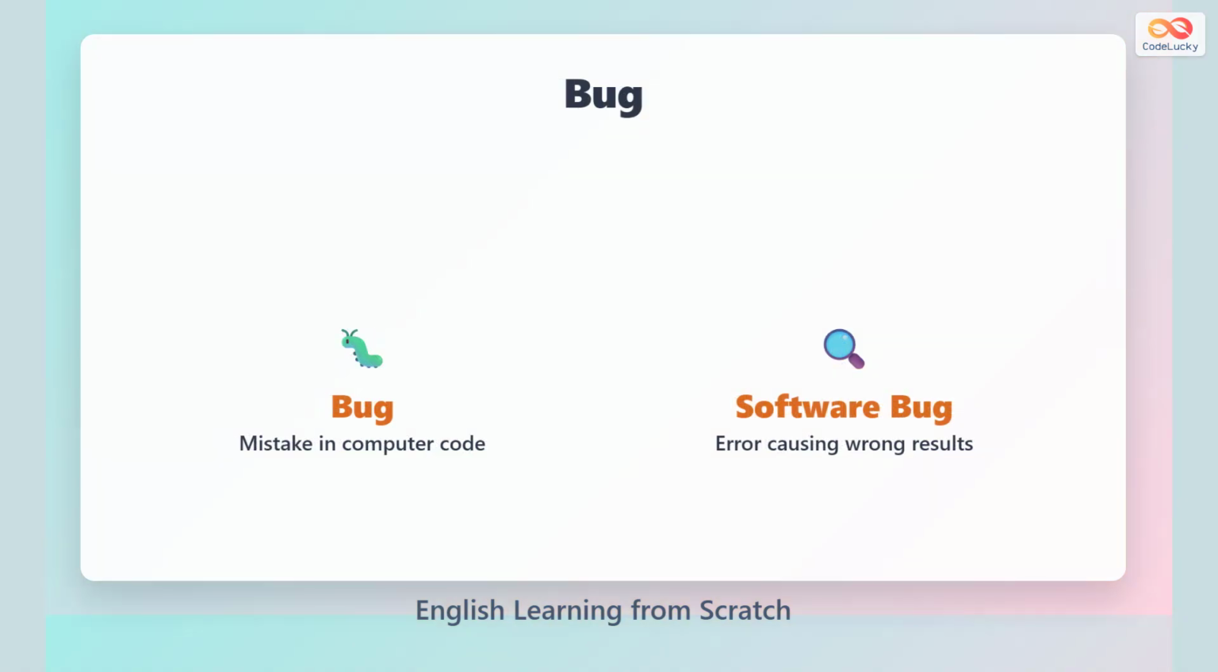Bug is a mistake hidden in computer code. It causes programs to work incorrectly. Software bug creates wrong results or unexpected behavior. Programmers must find and fix these bugs.